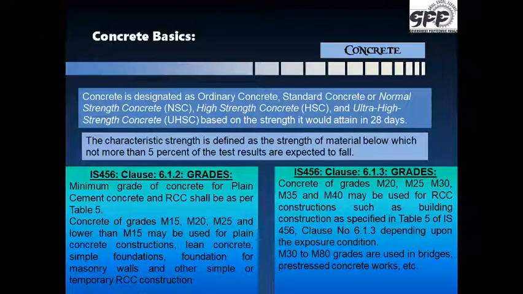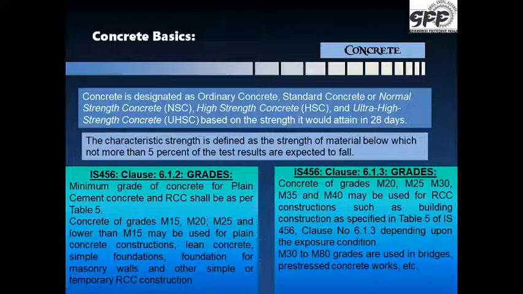Similarly, concrete of grades M20, M25, M30, M35 and M40 may be used for reinforced concrete constructions such as building construction as specified in table 5 of IS 456 clause 6.1.3 depending upon the exposure condition. Generally, the grades M30 to M80 are used in bridges or pre-stressed concrete works, etc.